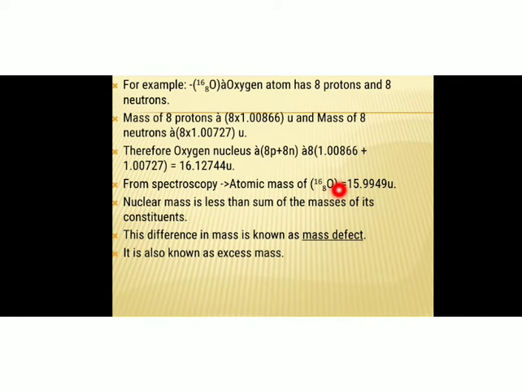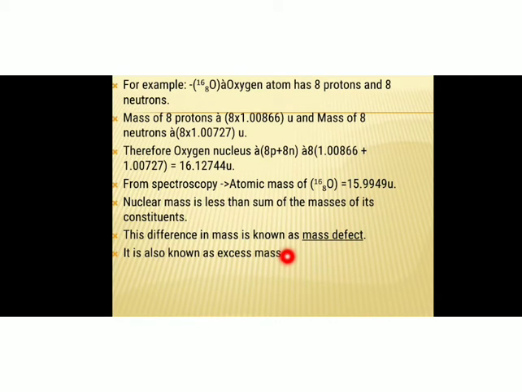So here it is very clear, there is a difference between the nuclear mass and the sum of masses of its constituents. Nuclear mass is less than the sum of mass of its constituents, isn't it? Nuclear mass is 15.9949, but the sum of masses of constituents is 16.12744. So the nuclear mass is less, and there is a difference in mass between the both, and this difference in mass is known as mass defect.